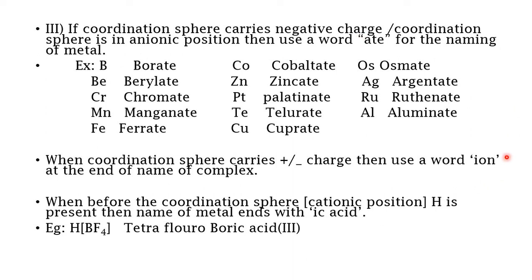Suppose that before the coordination sphere hydrogen, H, is present, then the name ends with IC acid. For example, if you have H[BF4], BF4 is inside the coordination sphere. These square braces represent the coordination sphere. So in such cases, when hydrogen is present outside the coordination sphere, you will end the name of the coordination compound with IC acid.